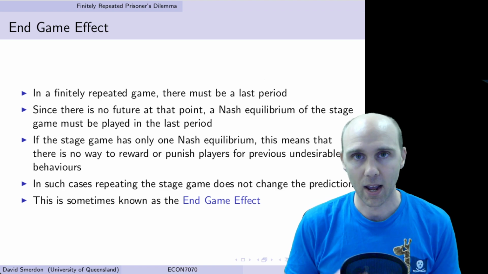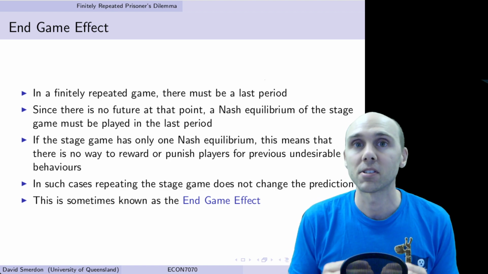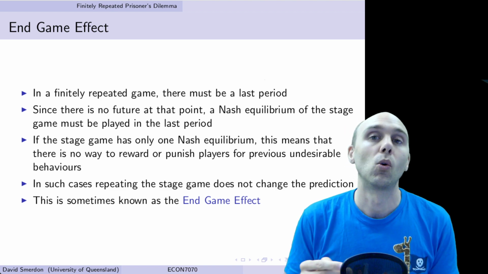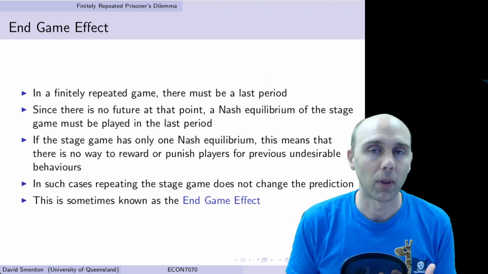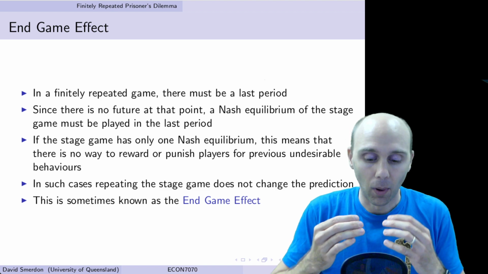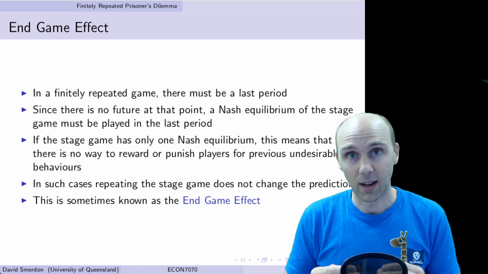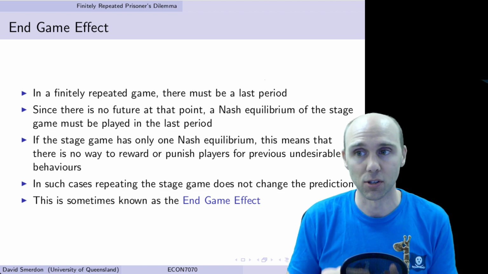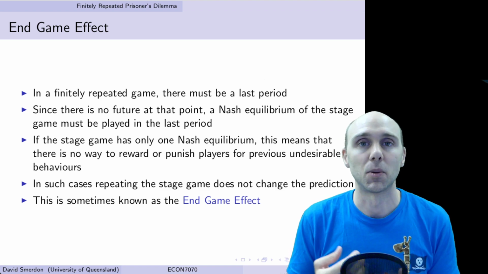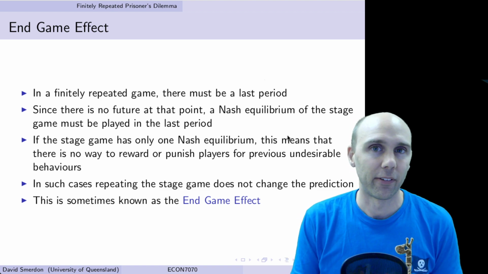But if the stage game, being the one-shot prisoner's dilemma, so that 2x2 matrix, if that's only got one Nash equilibrium, that means there's no way to reward someone or punish players for things that they've done in the past, because we're just playing that Nash equilibrium at the final point, which means we're playing it in the second final stage and so forth. So repeating the stage game doesn't change the prediction of what the players will do. And this is sometimes known as the end game effect.